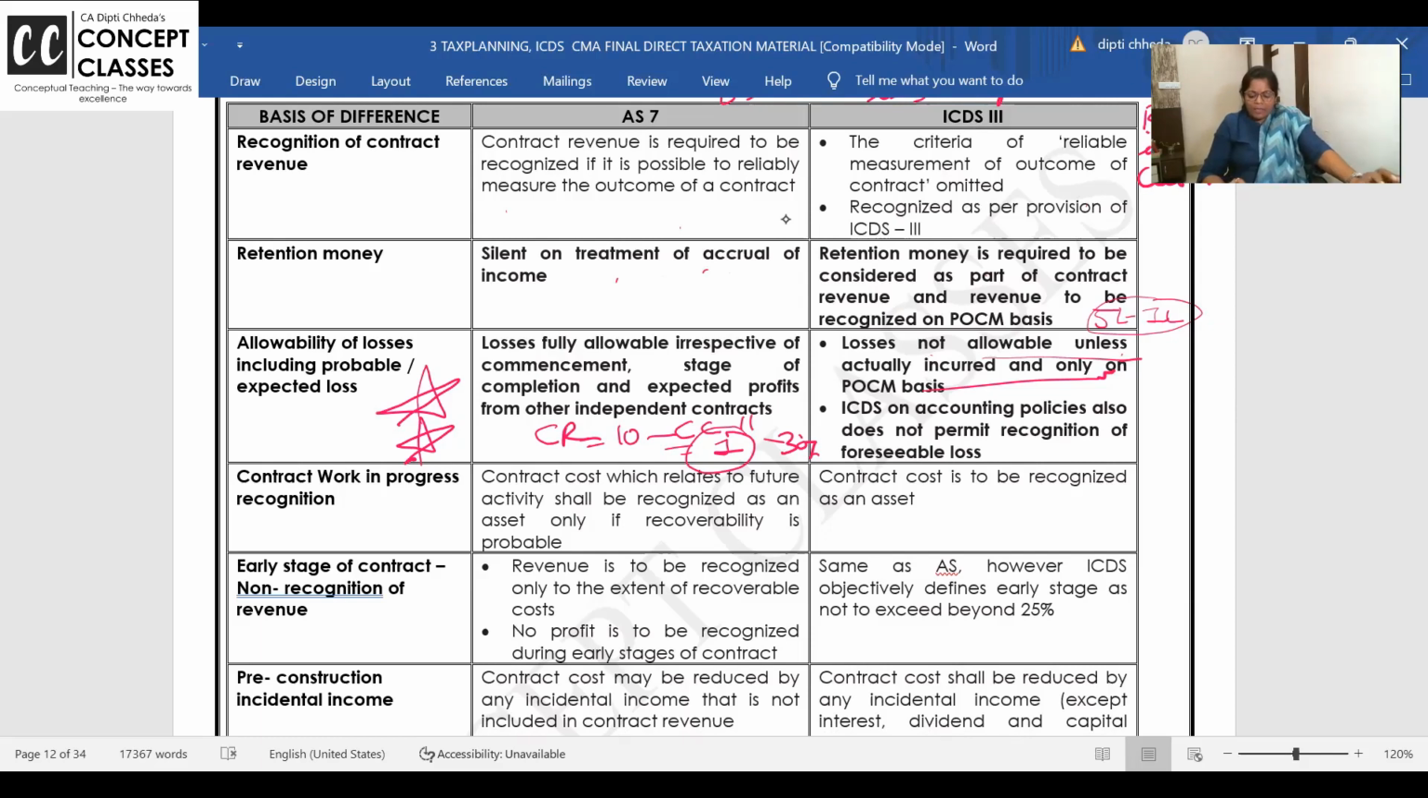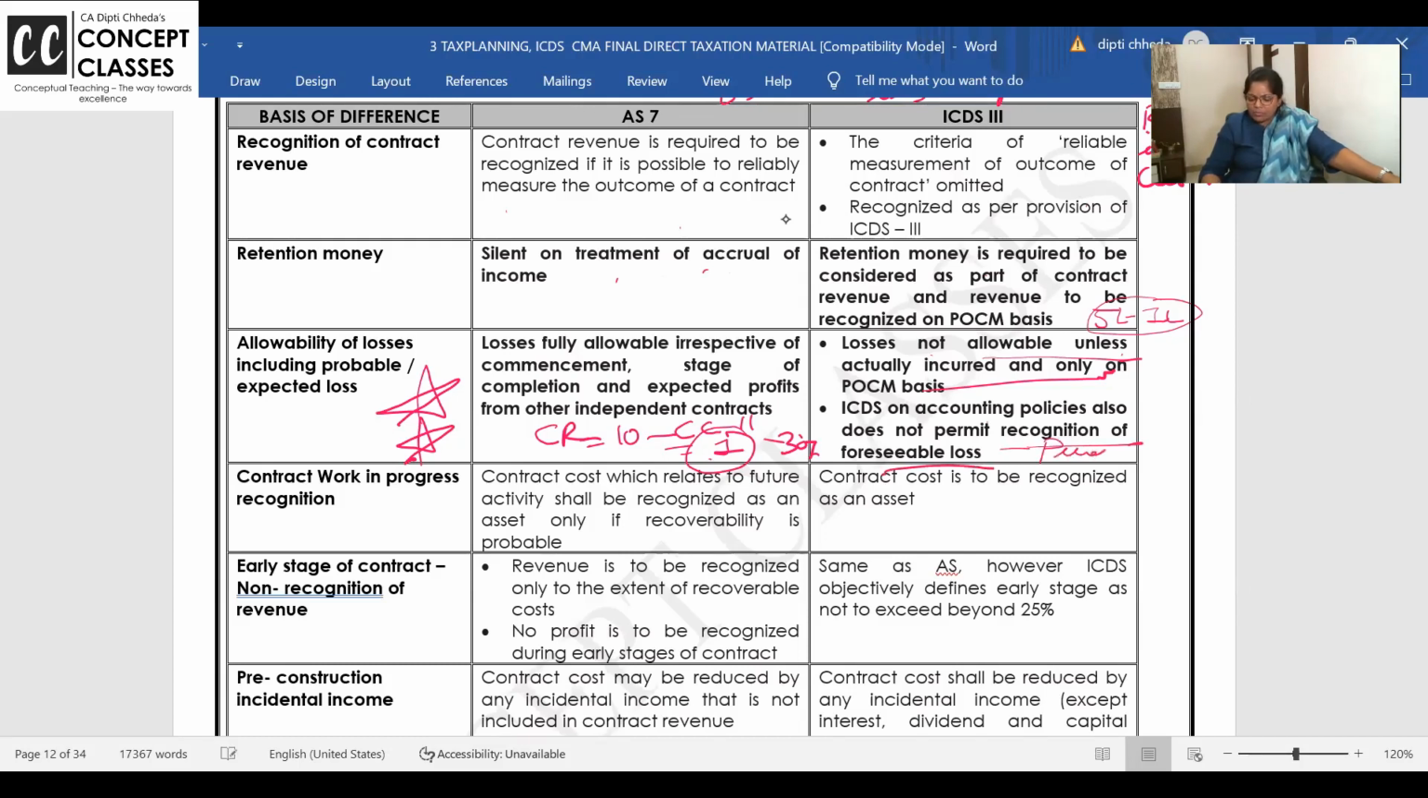You are trying to make an apartment in Banjara Hills and there are so many stones that removing them, you will spend 1 crore extra. And you have already pre-decided the price, pre-booked and taken the flat's token money and all. You are going to incur loss. Is this loss incurred or is it going to be incurred in future? Future. Still you recognize. They say put that loss in your income tax debit side only when it is actually incurred. ICDS on accounting policy also does not permit recognition of foreseeable losses.